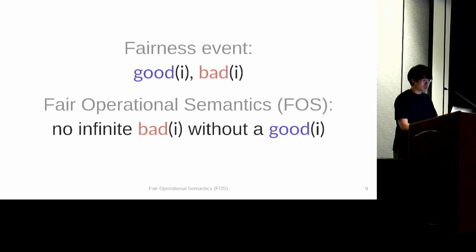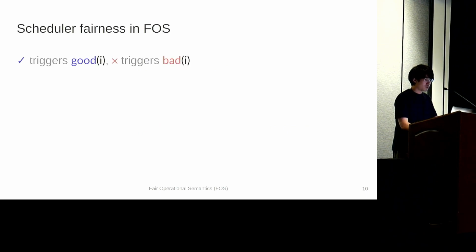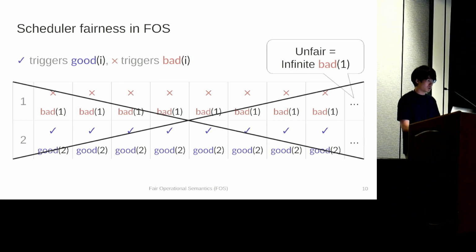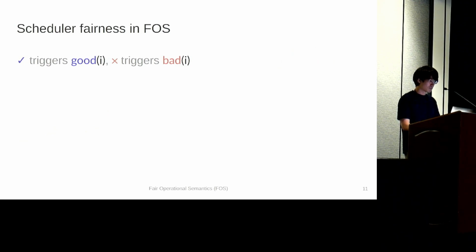Then with FOS, we can express scheduler fairness formally. In fact, all we need to do is to invoke the good event for the tick mark and the bad event for the cross mark. Then the previous scenario, where only thread 2 is scheduled, triggers the sequence of fairness events shown in the table. You can clearly see that thread 1 gets infinite bad events without a good event, and therefore, this scenario is not allowed under FOS. In other words, what FOS ensures is that a good event will eventually happen for every thread during an infinite execution.